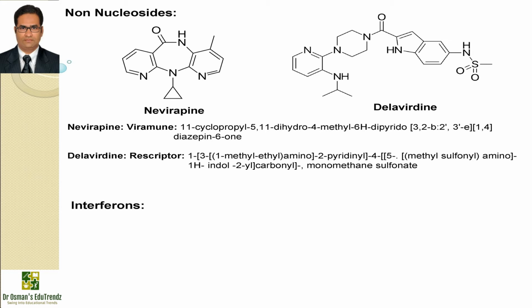Nevirapine is available with the brand name Viramune, and the IUPAC name is 11-cyclopropyl-5,11-dihydro-4-methyl-6H-dipyrido-1,4-diazepine-6-one. This drug is used to treat and prevent HIV and AIDS, specifically HIV-1.